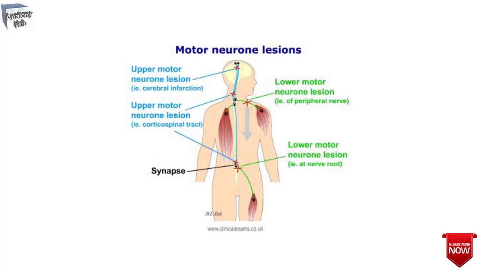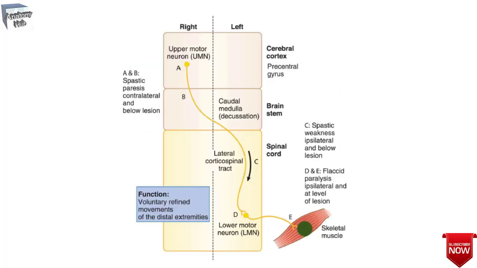Because the lower motor neuron forms the motor component of the reflex, lower motor neuron lesions result in a paresis combined with a suppressed or absent muscle stretch reflex. An early sign is muscle fasciculations, which are twitches or contractions of a group of muscle fibers that may produce a twitch visible on the skin. Later, lower motor neuron lesions produce fibrillations, which are invisible, 1 to 5 millisecond potentials detected with electromyography.